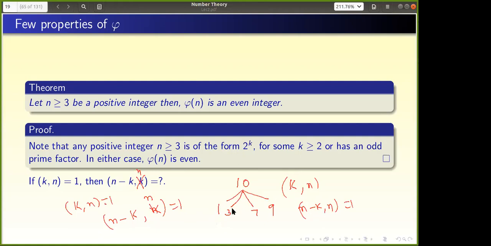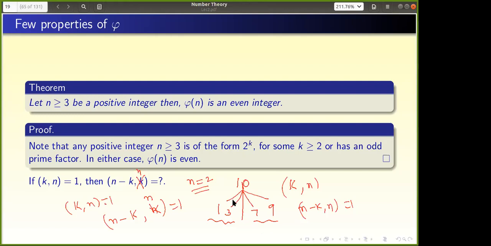So each one gives 2, except for the n equal to 2 case, where there is only one number. So I am excluding that and taking n greater than or equal to 3. So we are going to get an even number. It is sufficient to know half of them, and the remaining half will come from n minus k. Is it okay, all of you?